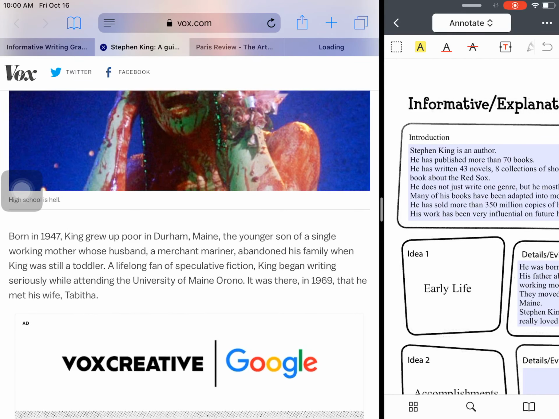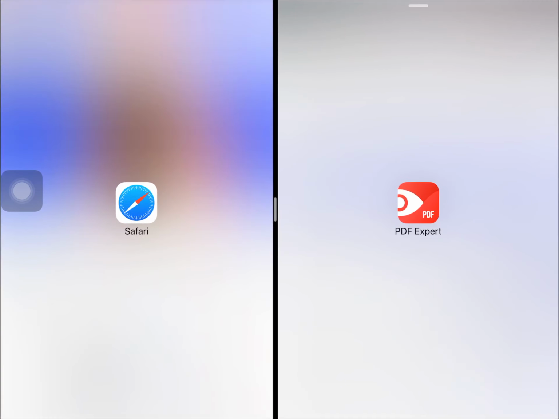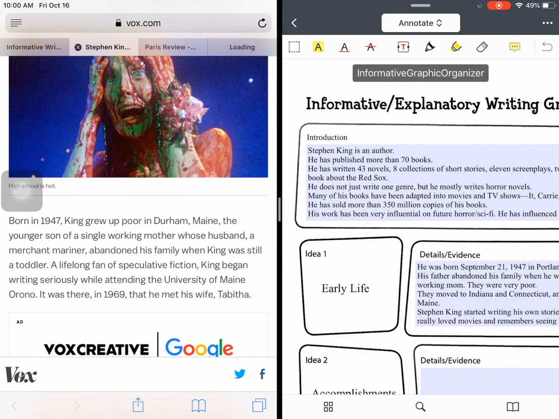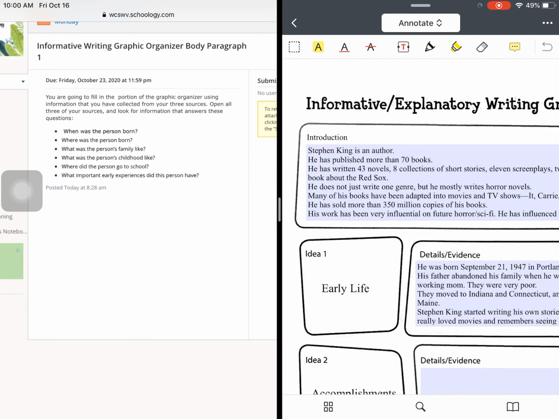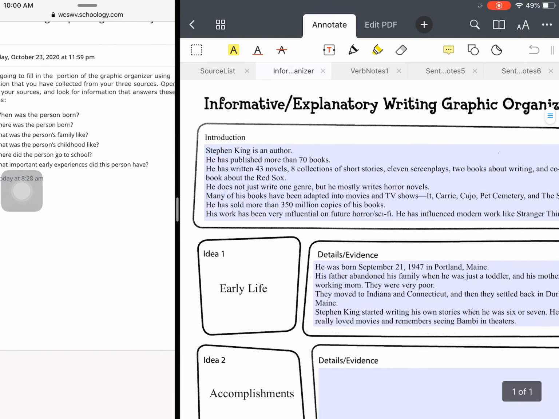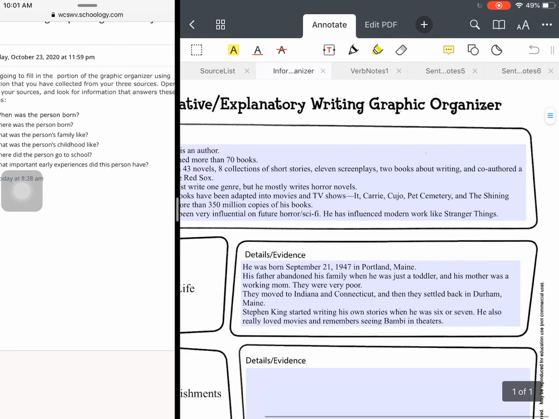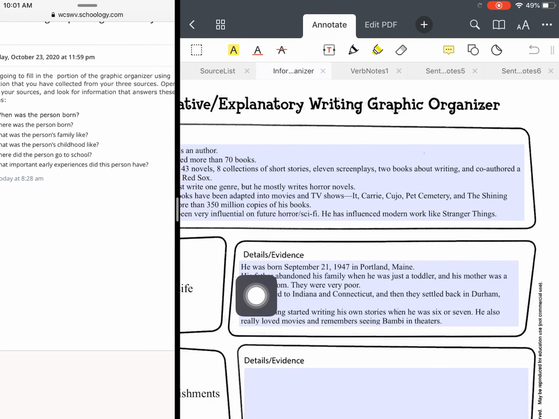So in each of my sources, like I said, I read a little bit deeper, and I split my screen with this so that I could fill in my information. And I'm going to go ahead and show you the information that I have. So going back to the questions, when was the person born is the first question, and that's the first one that I answered. So over here on my graphic organizer, I have that he was born September 21st, 1947, and the second question is where was he born? So I put in Portland, Maine, and pretty much all of my sources said that. So I know that it's true.